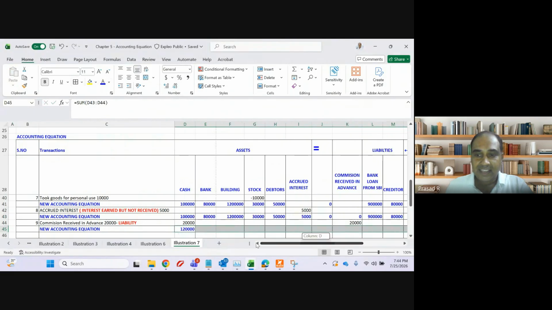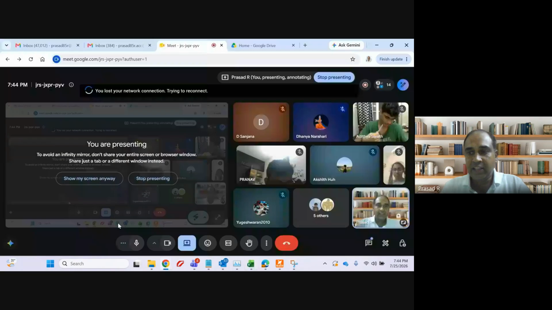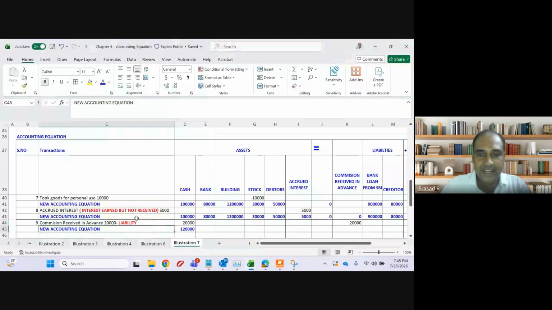Remember this, guys. Commission received in advance. Anything received in advance is a liability. Anything accrued interest was an asset. Commission received in advance or any income which is received in advance is always a liability. Any income, because you have not given the service, but you have received something in advance, or you have not sold the goods, but you have received income in advance. So it is always a liability. Clear? So my cash will increase and my liability will also increase, guys. Any doubt?